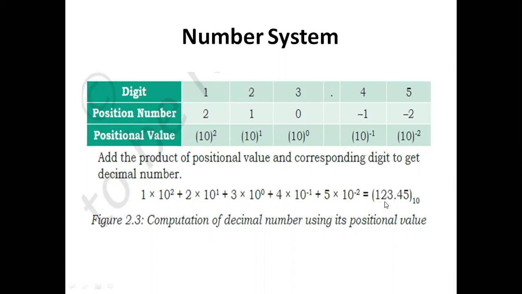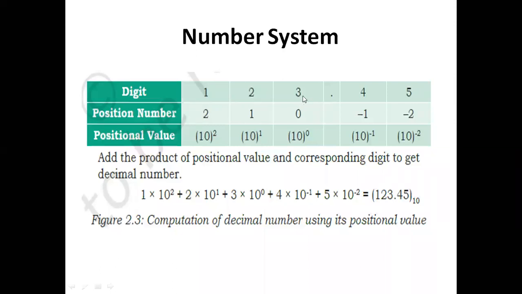And here we have 123.45. This value is called a decimal number. Inside the number system we indicate positions. Before the point we indicate positions from right to left.